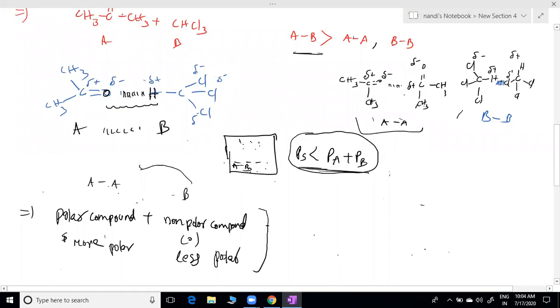Whenever there are weak attractions, that means positive deviation. So a combination of polar and non-polar always shows positive deviation.